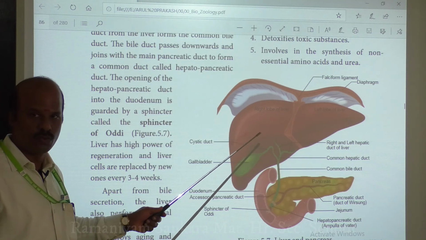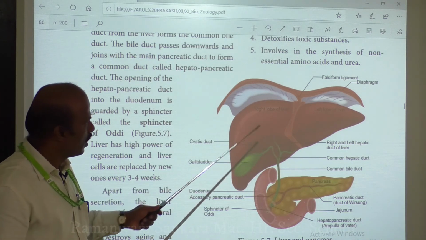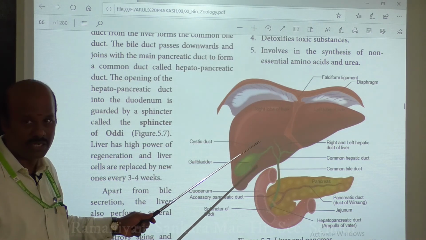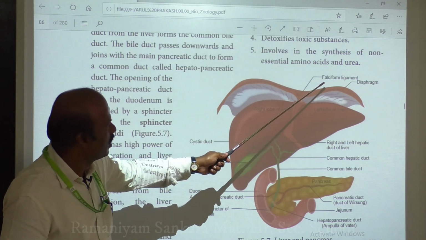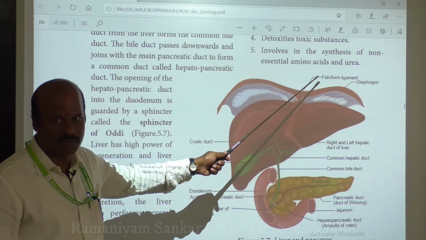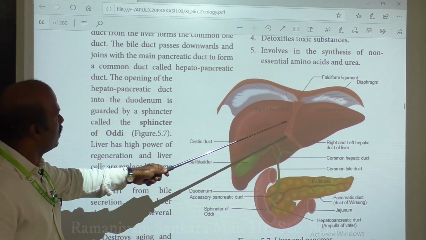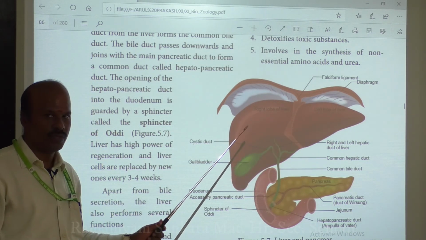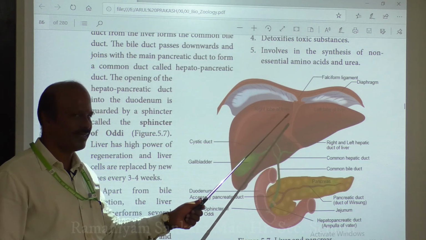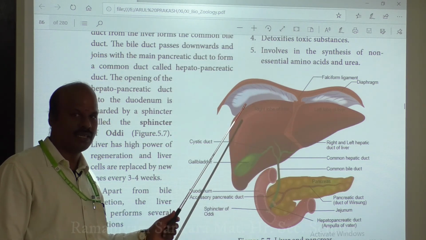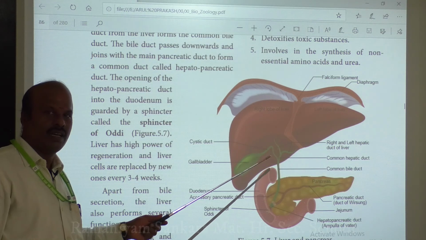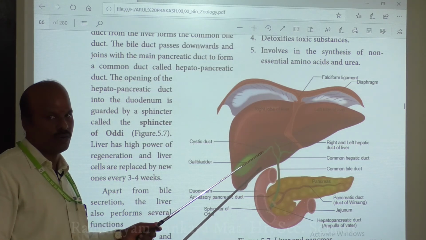These two lobes are attached to the diaphragm and are separated by a structure called the falciform ligament. Is it clear? These are called the major left lobe and major right lobe, and apart from this you have minor left and right lobes.